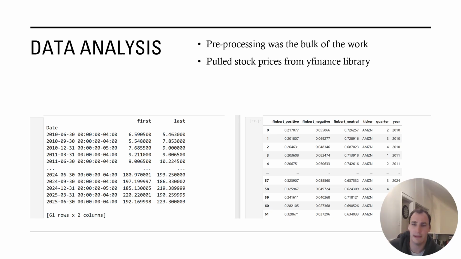I've worked with the yfinance library a little bit before, and it was pretty easy to pull the stock prices, which was the other obviously relevant part of this puzzle. Having the earnings calls and the stock prices lets us see if there's any sort of relationship between the sentiment that is found in an earnings call and the overall end of quarter price, and the percentage change quarter over quarter.